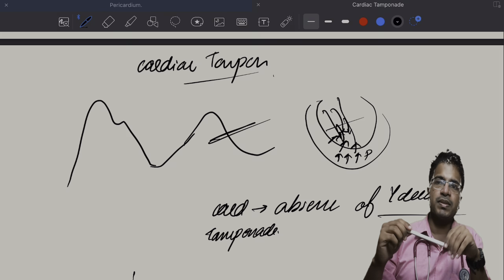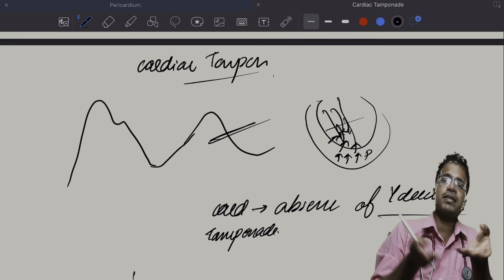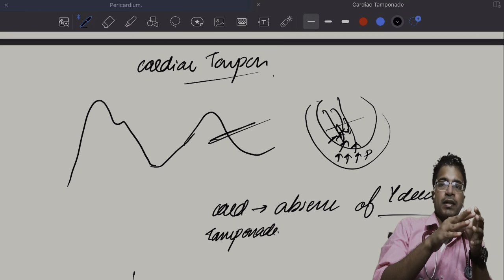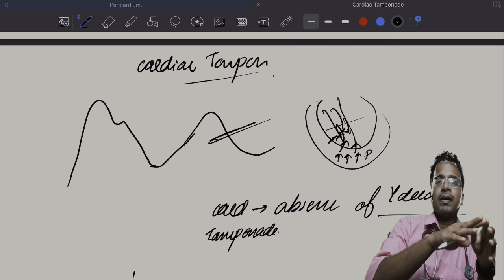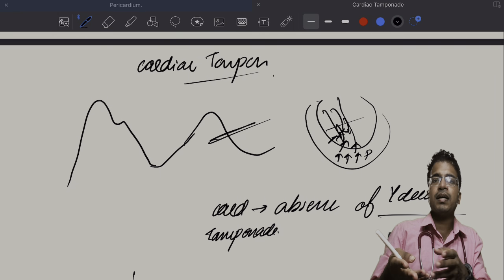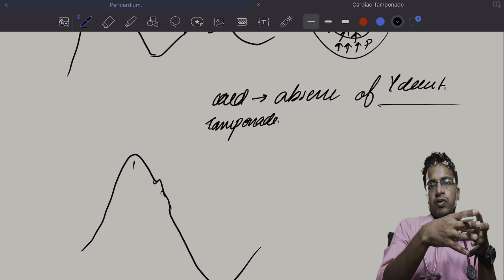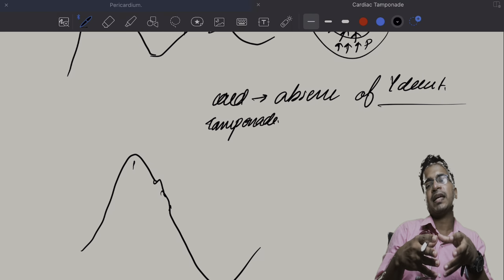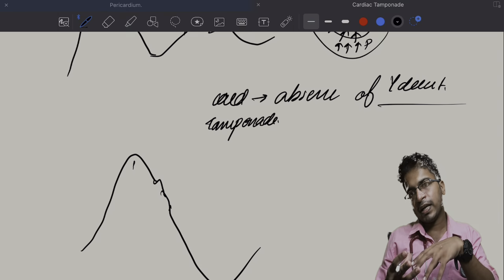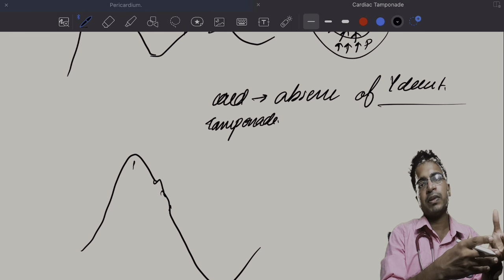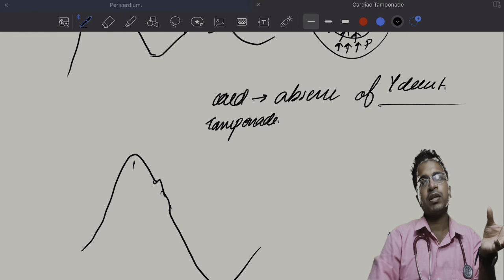So how will it try to compensate? It will try to fill more blood into the right ventricle by collecting more blood during atrial relaxation from the vena cava, so that it can pump more blood into the right ventricle, which is already compressed by the pericardial fluid, the increased pericardial pressure due to cardiac tamponade.